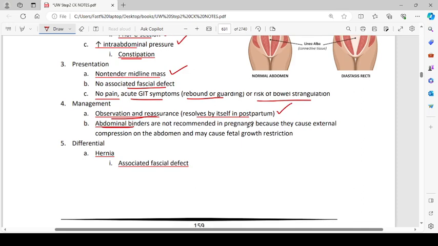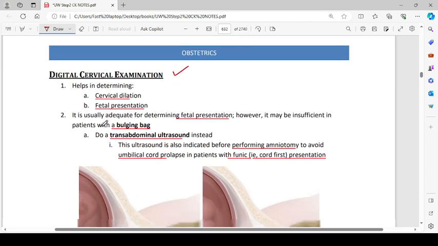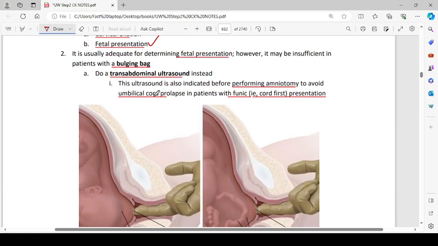Management is observation and reassurance; it resolves by itself postpartum. Abdominal binders are not recommended in pregnancy because they cause external compression on the abdomen and may cause fetal growth restriction. Differentials include hernia, associated fascial defect. Digital cervical examination helps in determining the cervical dilation and fetal presentation.